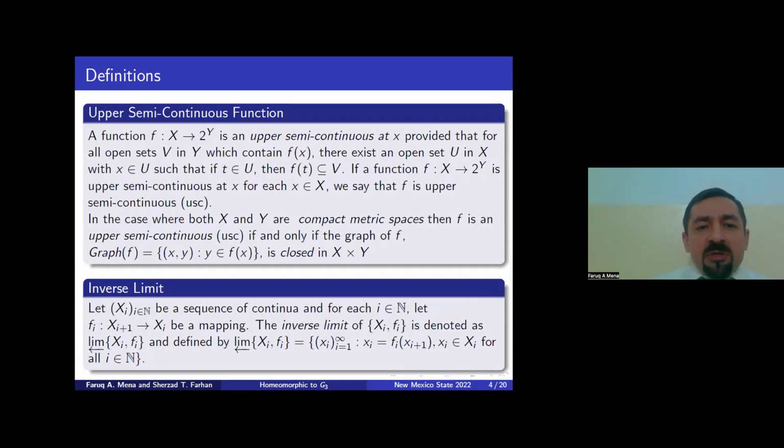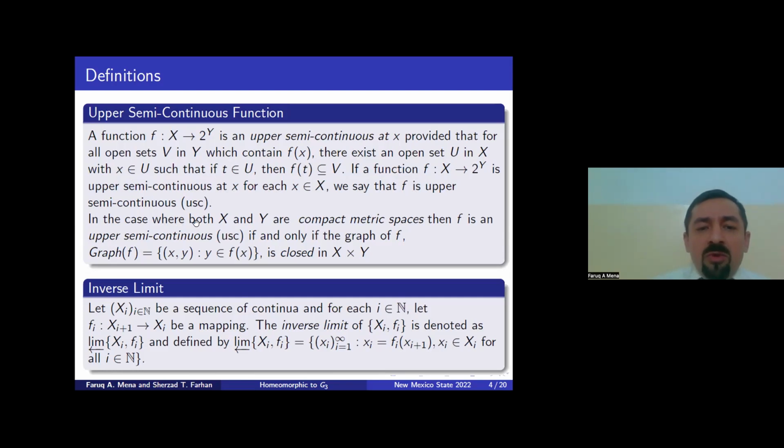We have the definition of upper semi-continuous. I'm sure all of you are familiar with this. We say that a function f from X to the closed subsets of Y is upper semi-continuous at the point x if for each open set V in Y containing f(x), there exists an open set U in the domain containing x such that for any t in U, f(t) is a subset of V. If f is upper semi-continuous at all x, we say that f is an upper semi-continuous function.